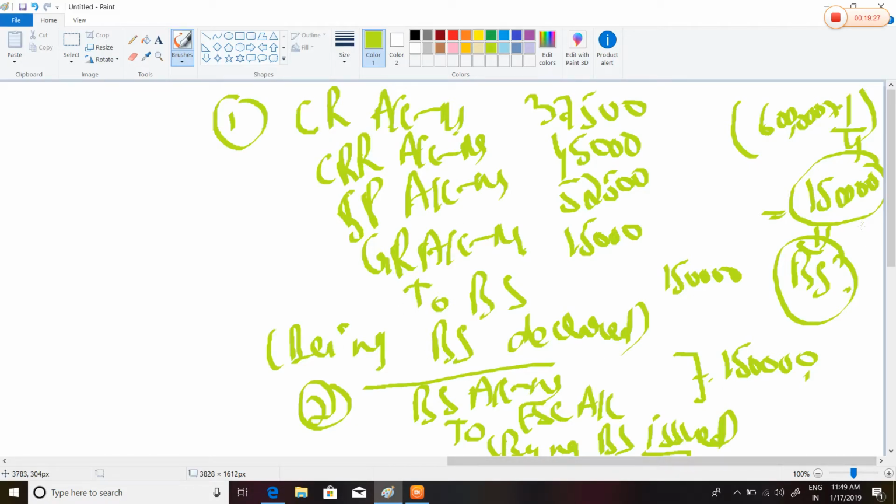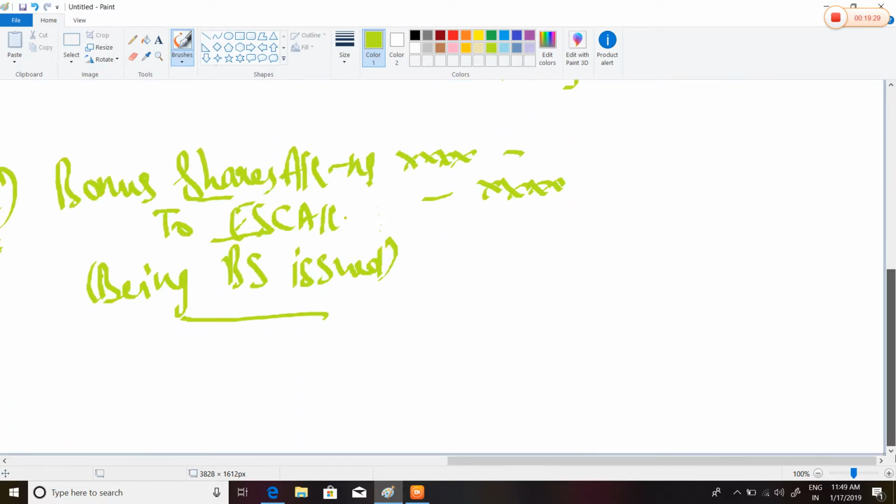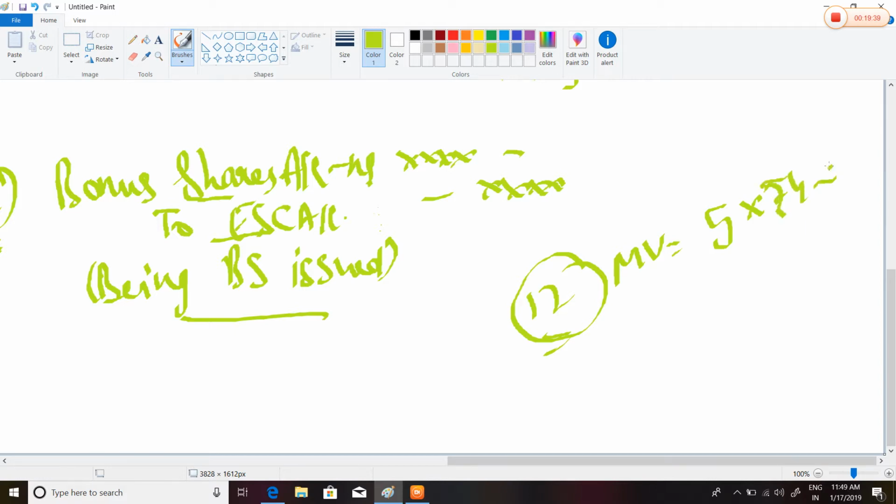Illustration number 12. Theoretical market value: 5 shares at 42 and 2 shares at rupees 11, divided by 5 plus 2, because it is 2 for every 5.